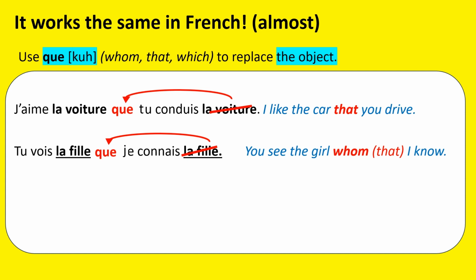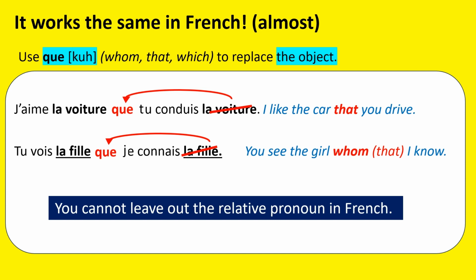I said it works the same in French, but it's almost the same because we must remember that you cannot leave out the relative pronoun in French. So if we look at the first example again, I like the car that you drive. In English, you would be able to say, I like the car you drive. In French, we cannot. We have to leave the pronoun que where it is. We can't leave it out.